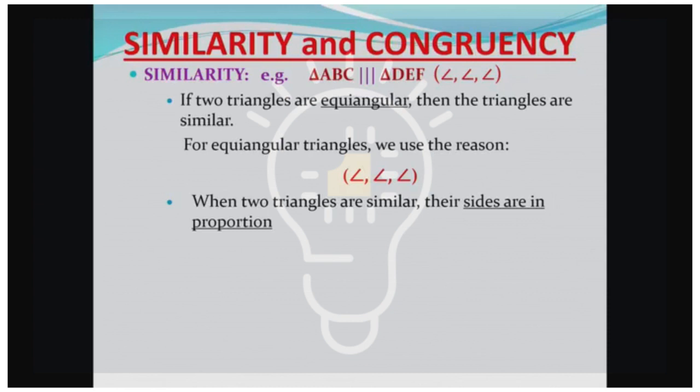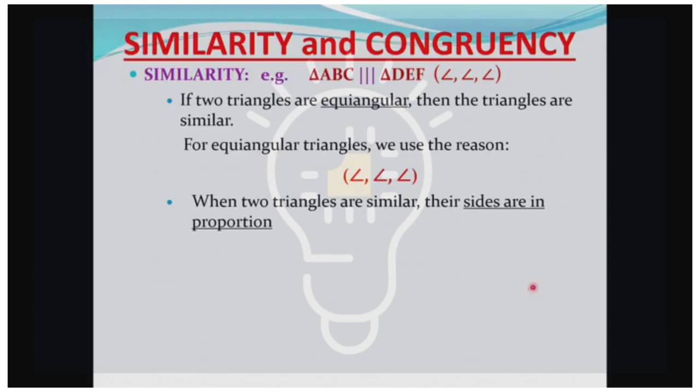In connection with similarity, on the monitor we see, if two triangles are equiangular, right? We're talking about similarity now. Then these triangles are similar. For equiangular triangles, we use the reason angle, angle, angle. And when two triangles are similar, their sides are now in proportion.